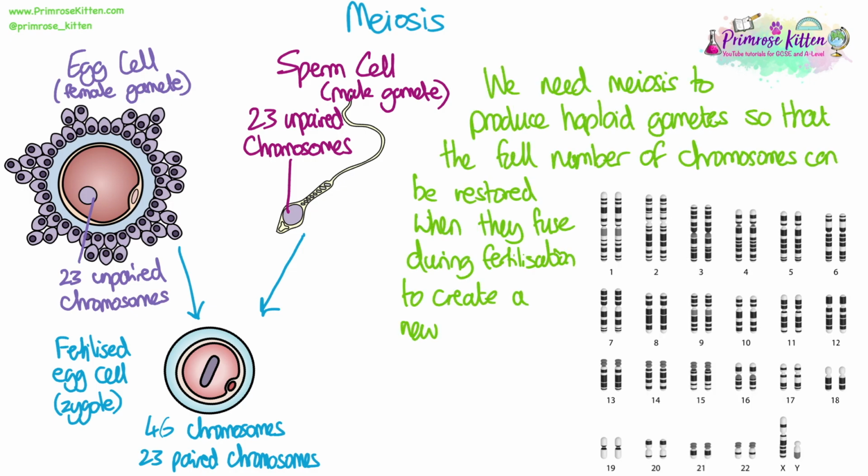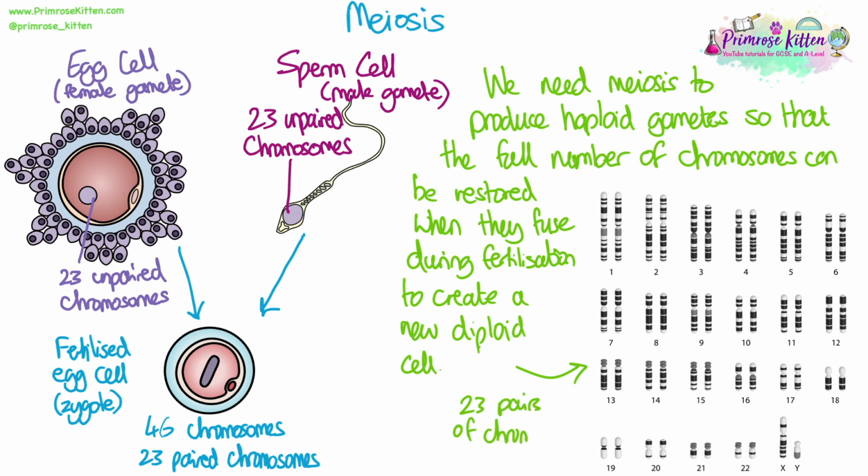So this is why we need meiosis, to produce these haploid gametes, so haploid remember being half the number of chromosomes, so that the full number of chromosomes, or the diploid number, can be restored when they fuse during fertilization to create a new cell.